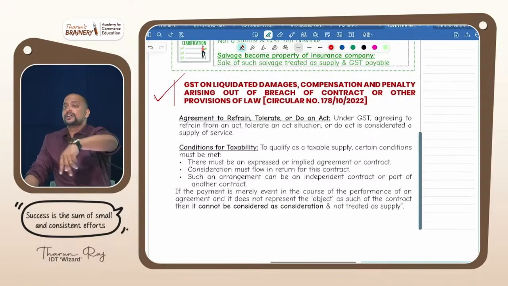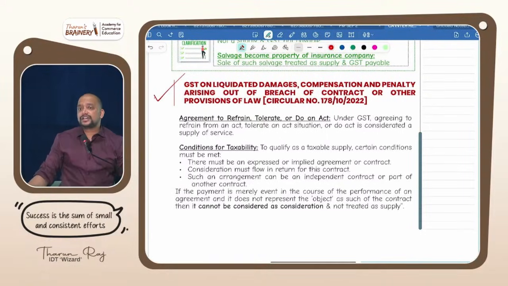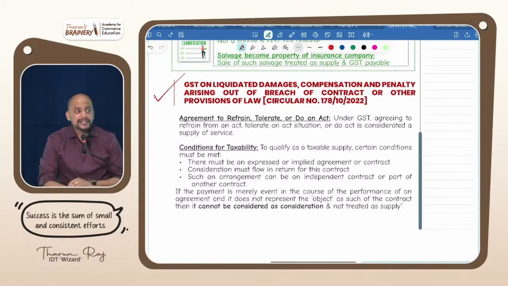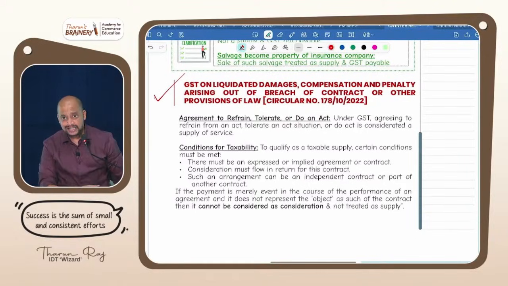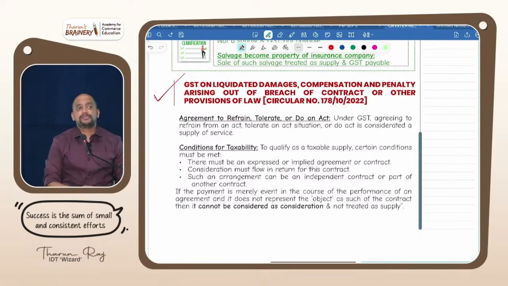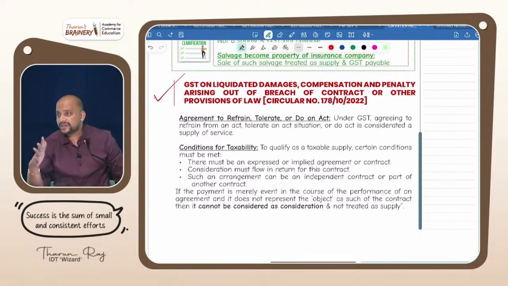Example, check dishonor charges. When you draw a check and you don't have account balance, then the check gets dishonored. When the check gets dishonored, the bank will be collecting check dishonor charges from you. Now, in the case of check dishonor charges, is there any loss suffered by the bank? No, there is no loss suffered by the bank.